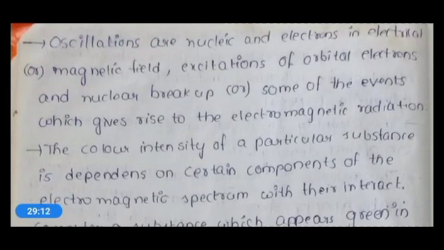Oscillations of nuclei and electrons in electric or magnetic fields, excitations of orbital electrons and nuclear breakup are some of the events which give rise to electromagnetic radiation. Of course, these electromagnetic radiations are produced by events of molecular, atomic or nuclear interactions.